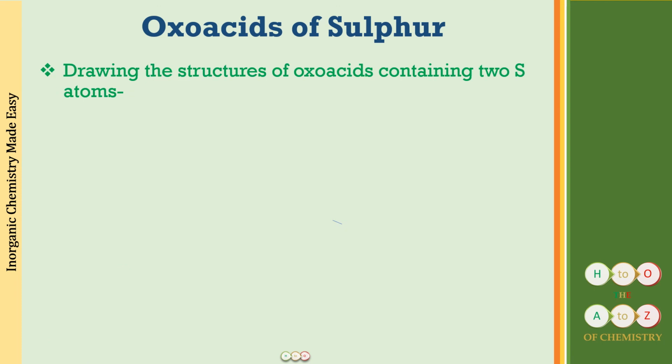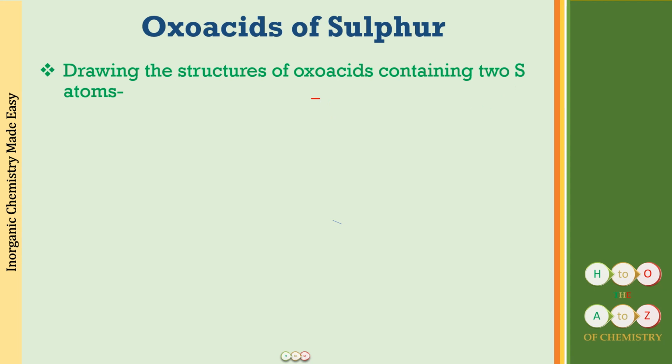Next, we will be drawing the structures of those oxo acids where there are going to be 2 sulfur atoms. So we will be using some old techniques and some new ones also to draw the structures for 2 sulfur atom oxo acids. But this is also going to be very simple for you people to remember. Alright, so here what are the structures that we have to draw? We will be drawing the structures from H2S2O2 going up to H2S2O8. Alright, so these are the structures that we will be drawing.